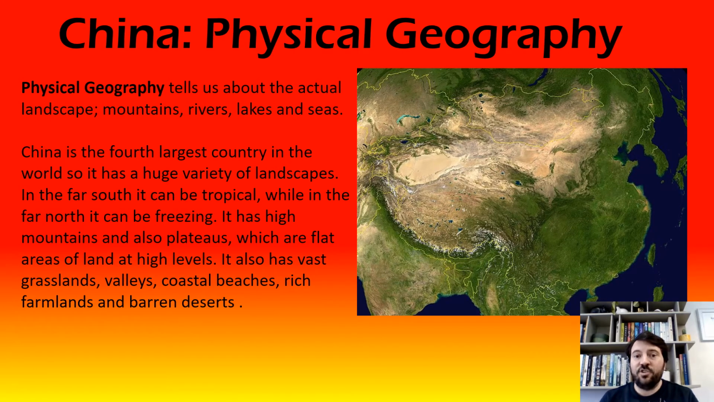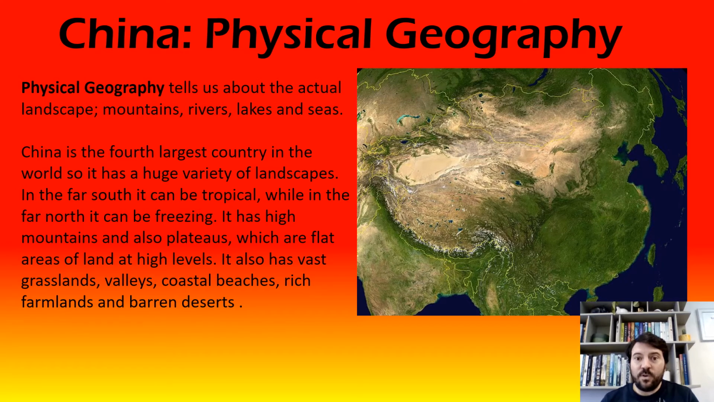Okay, so when we talk about geography, we're talking about basically studying our planet. What is our planet like? But we can divide geography into two different branches or two different types of geography: physical geography and human geography. So we're going to start off by looking a little bit at China's physical geography. And physical geography tells us what the actual land is like. So we're talking about what the mountains are like, the rivers, the lakes, the seas, what the climate is like, does this place have deserts? So it's all about the actual world just by itself. Imagine there's no humans there. What is this world like?